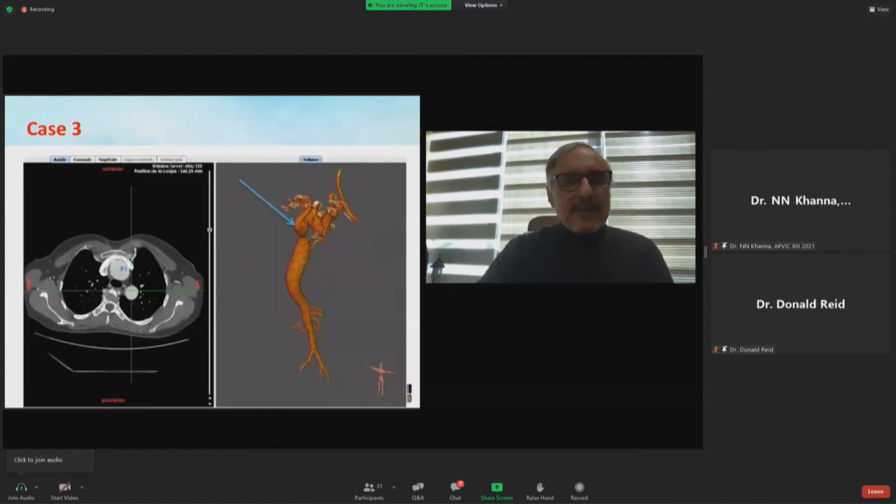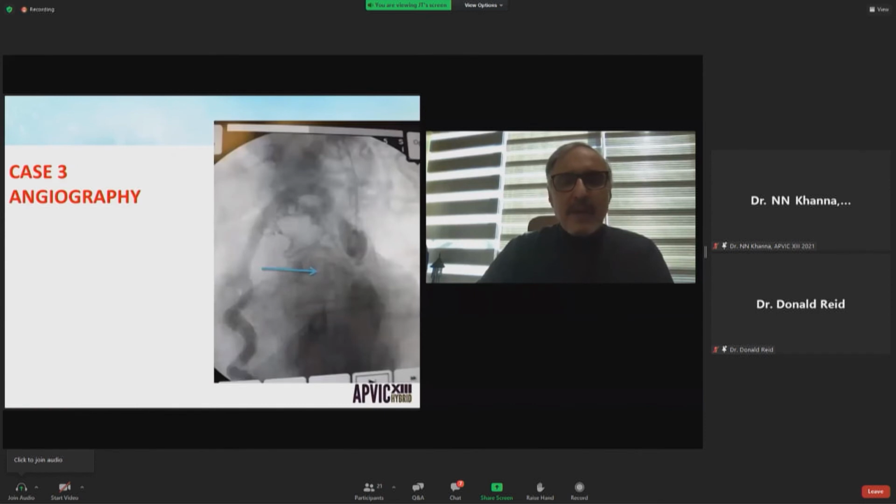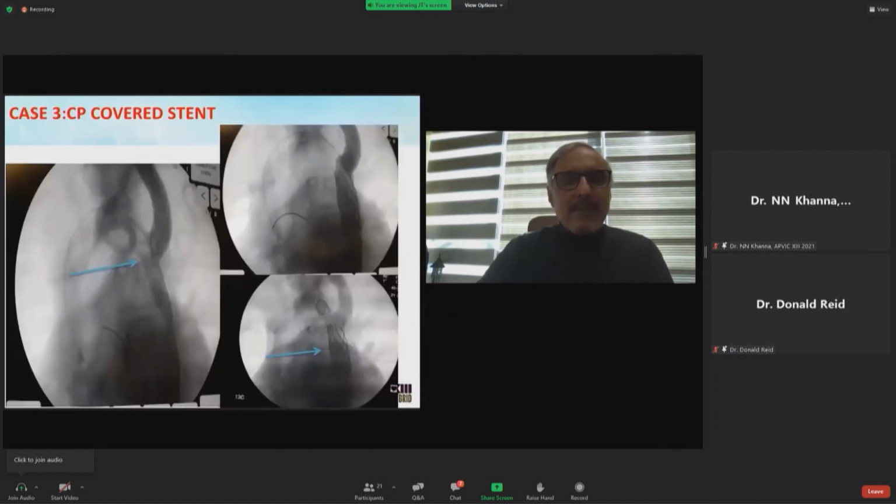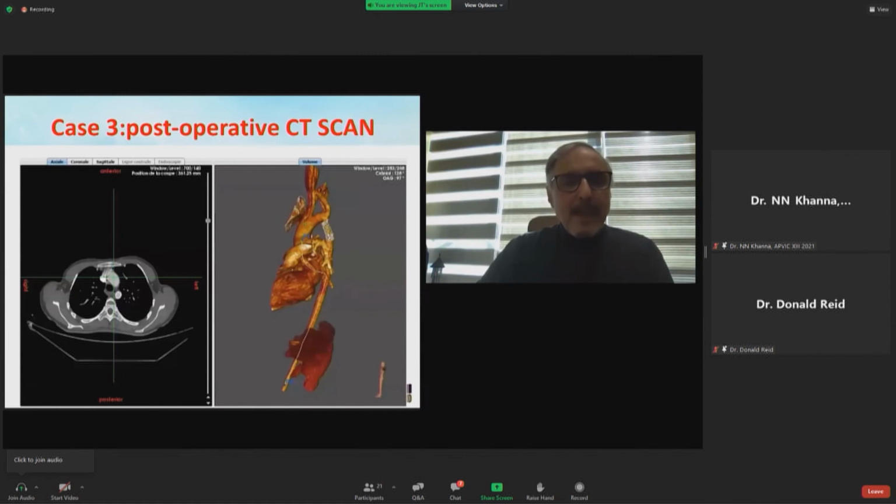stent. You see here another patient with very tight stenosis, difficult to cross by the femoral access. We finally crossed it and pre-dilated it, and we inserted the CPBIB covered stent, and you see the final result at the bottom photo at the right. And you see the CT scan of this last patient post-operative.